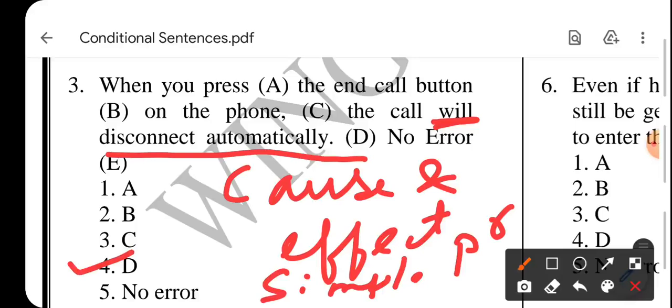Here it will be, when you press the end call button on the phone, the call disconnects automatically. Why we have written disconnects? It is the sentence of simple present. The call being taken to be singular, we are adding S with the verb.